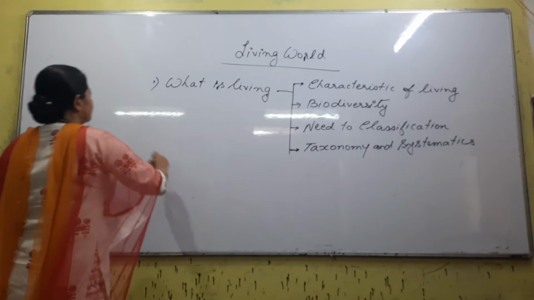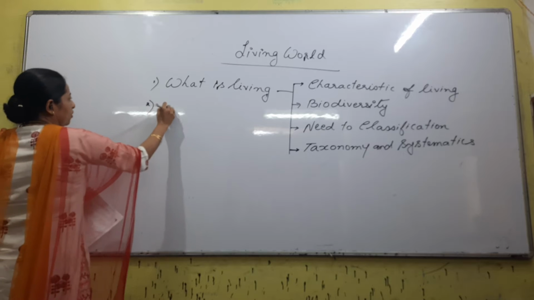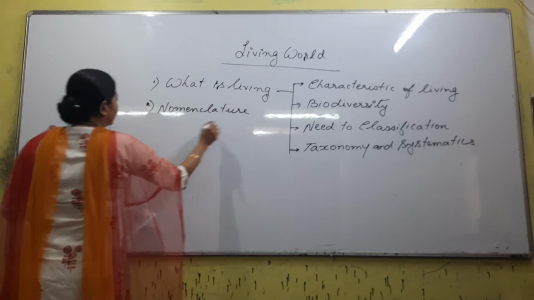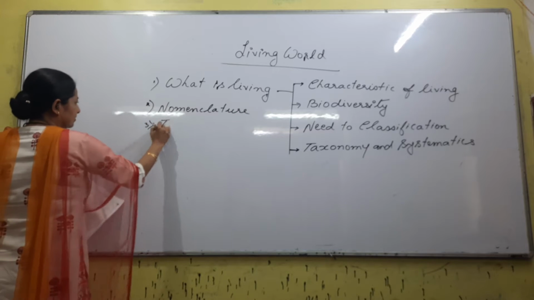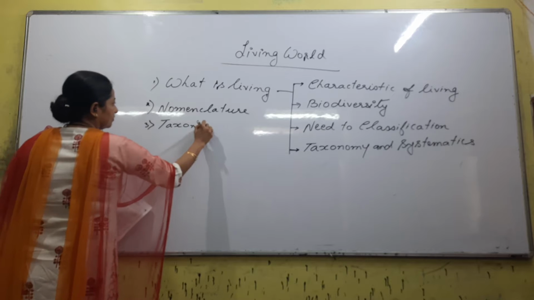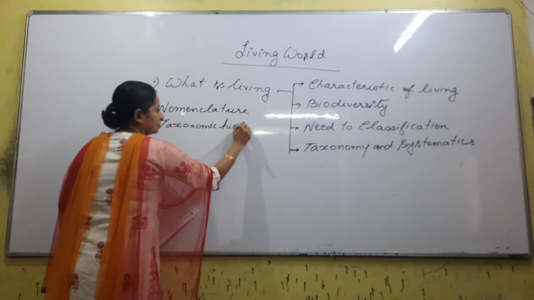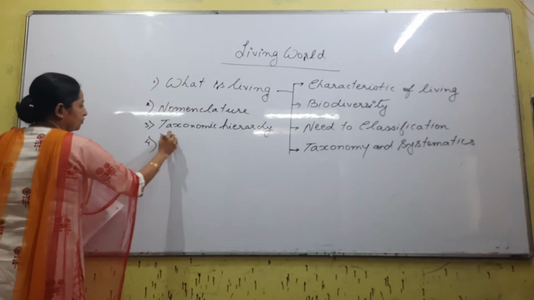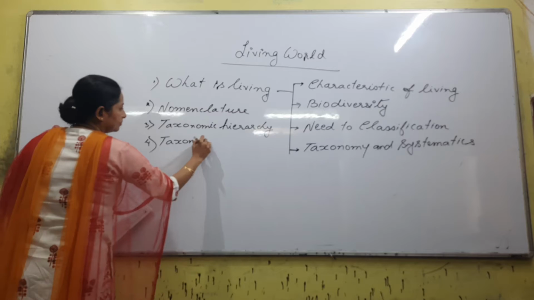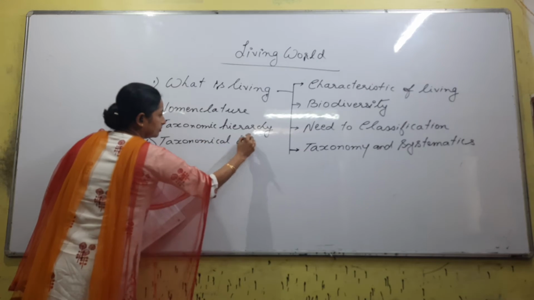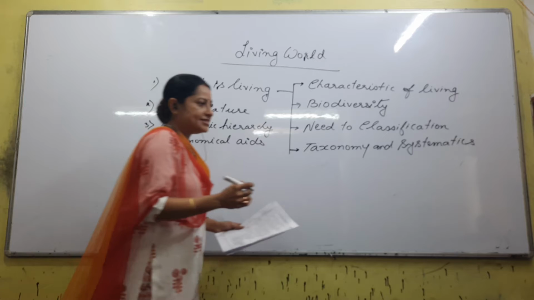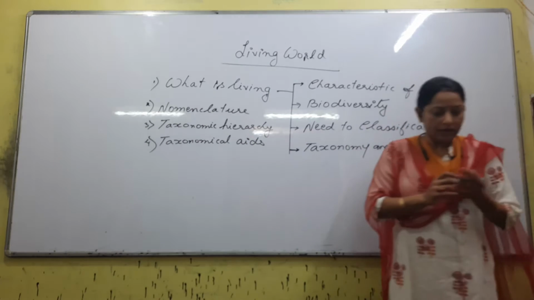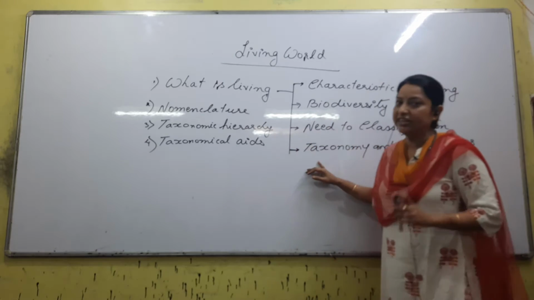Right? So this is the first one. Second is we have something called nomenclature. Third, taxonomic hierarchy, and fourth. So this is the content that we need to study in the chapter, right?